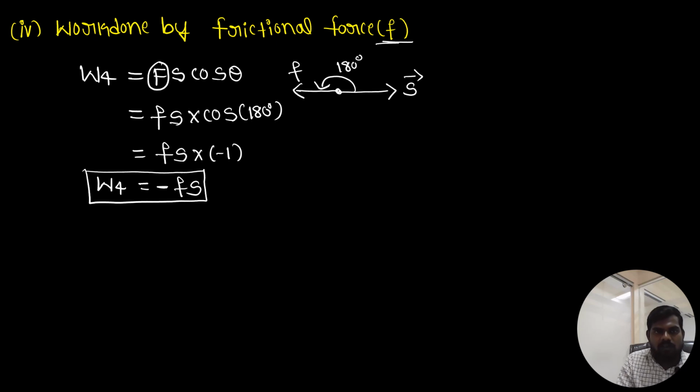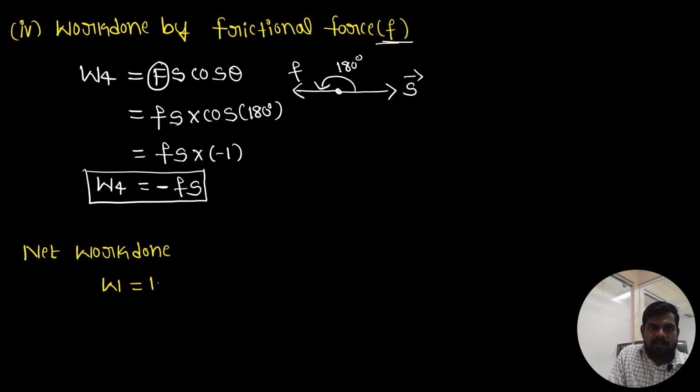So now I have found work done 1, 2, 3 and 4. Net work done means the total work done on this object: W equals W1 plus W2 plus W3 plus W4, for the four forces.